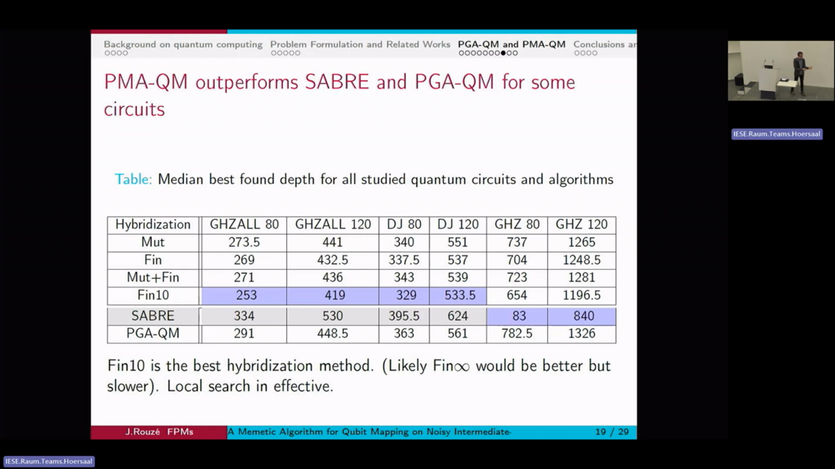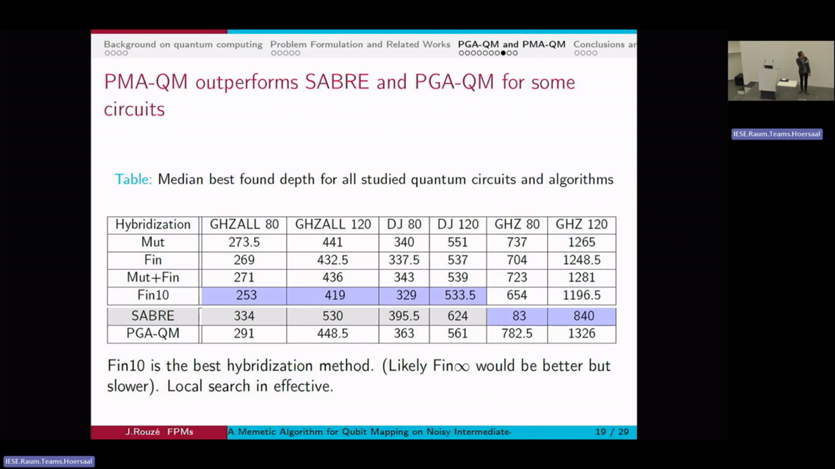We can notice that the PGA beats Sabre on the first 4 algorithms, and that the version of the PMA, so memetic algorithm, beats the PGAs, so that's the first goal. It also beats Sabre on the first 4 instances, and it doesn't on the last 2, which are the GHZ instances, especially the GHZ80, for which Sabre